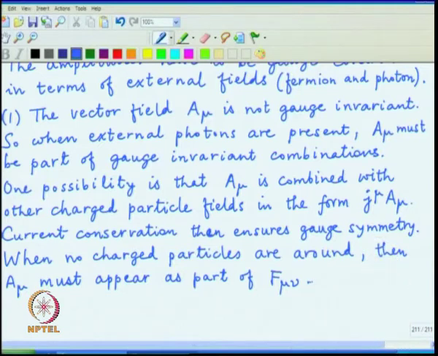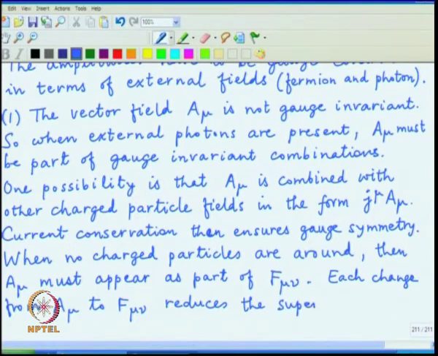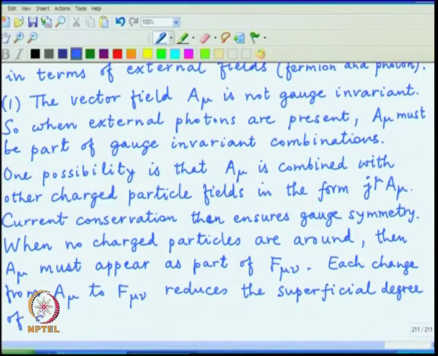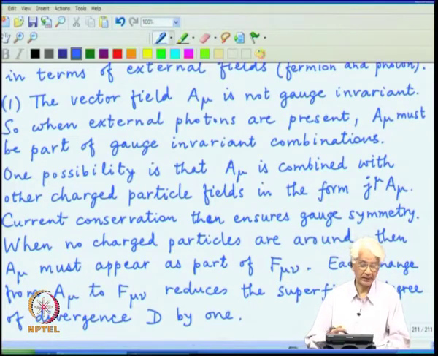So, the result is that each change from A mu to F mu nu reduces the superficial degree of divergence d by 1, because in calculating d we just counted powers of momenta and assumed that each one of them was going to infinity.